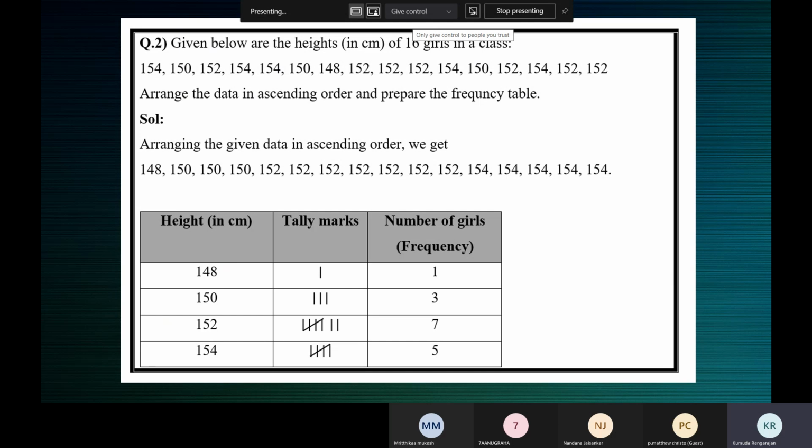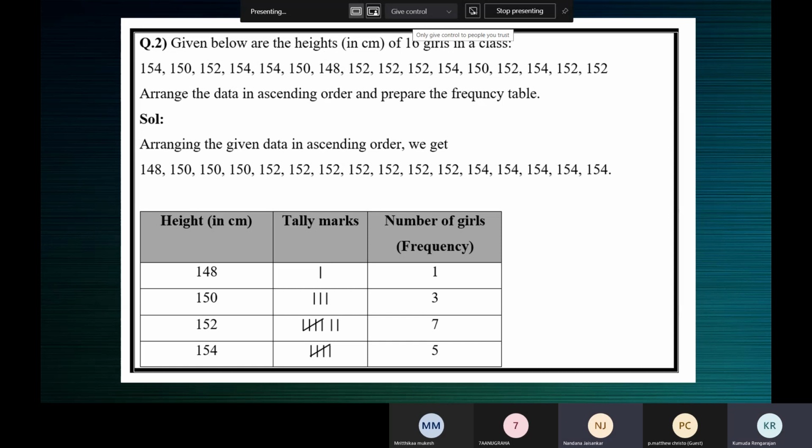So what is 154, children? What do you call 154? It is a numerical number.